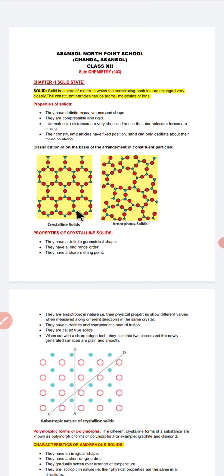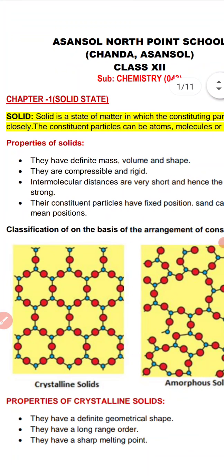We are starting a new chapter, and the name of the chapter is solid state. Under this chapter, solid state, we would be discussing a number of important properties of solids. Okay.